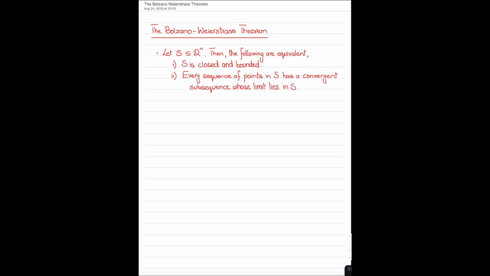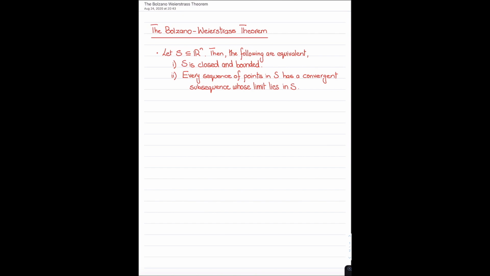Hi guys, so in this video I am going to present to you the proof for the Bolzano-Weierstrass theorem, and I already proved some of the lemmas that I'll be using in this video in the previous video. There were two primary lemmas.